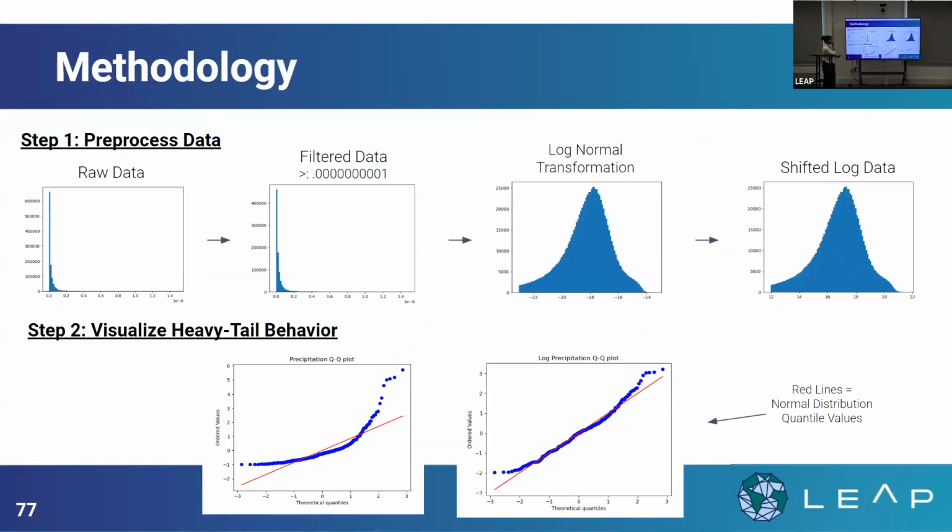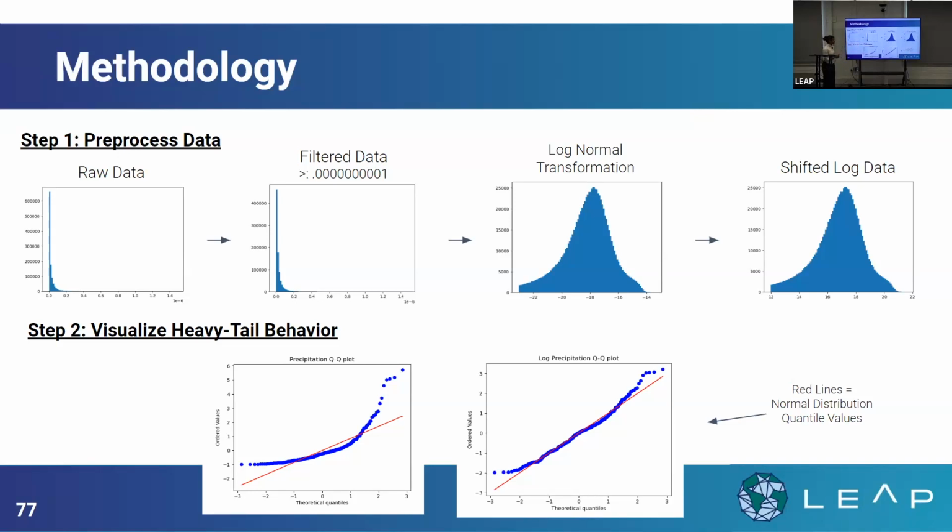And for my methodology, the first step was to pre-process the data. I focused on the precipitation variable in the ClimSim dataset because universally, precipitation data does show pretty strong heavy-tail behavior. There's a lot of pre-processing and log normal transformations to do, taking the raw data, which is shaped like a gamma distribution, and then filtering out the values which are very, very close to zero.